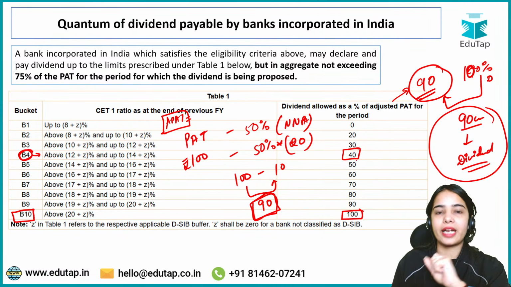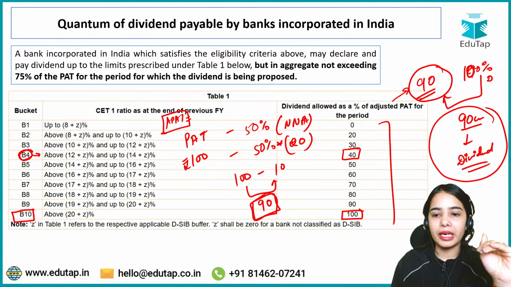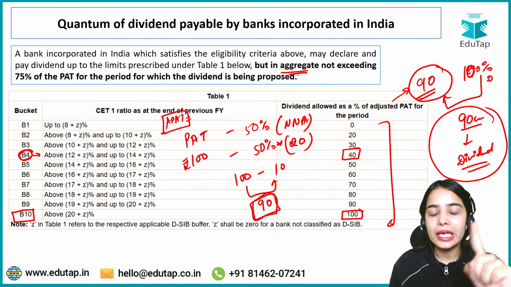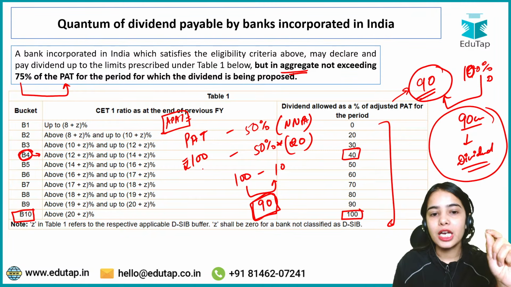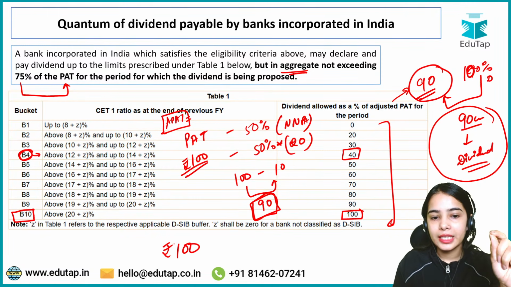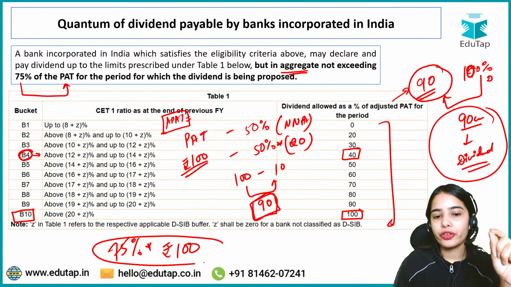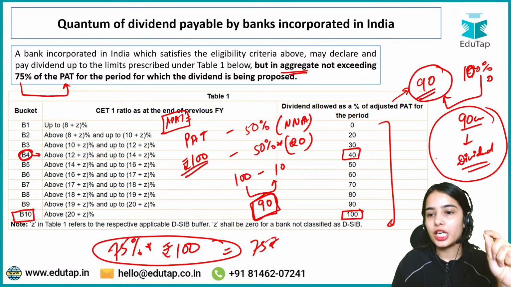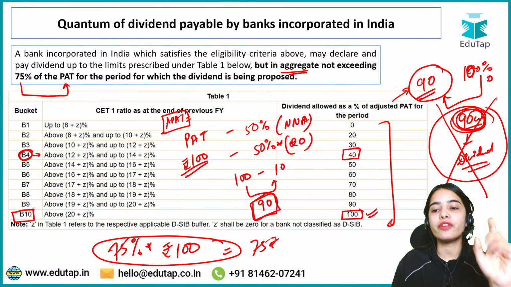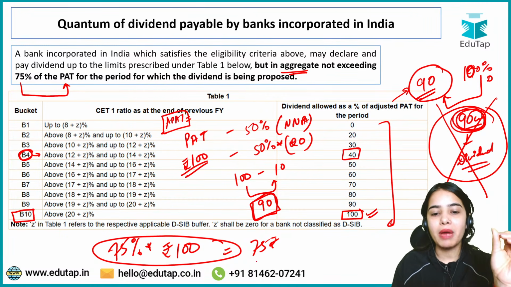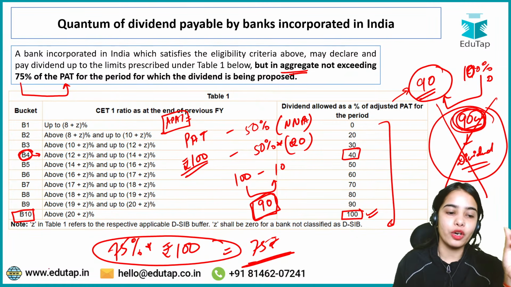Here there is a clause that has been added that these are the buckets that the bank has to follow. But in aggregate, the bank should not increase its dividend more than 75% of profit after tax. That means if profit after tax is 100 rupees, the bank can maximum give 75% of the profit after tax as dividend, that is 75 rupees. So will the bank be allowed to give 90 rupees as dividend? No. Even if the bank is falling in the bucket 10, the bank will not be allowed to give 90 rupees as the dividend because the maximum that the bank can give is 75% of profit after tax.